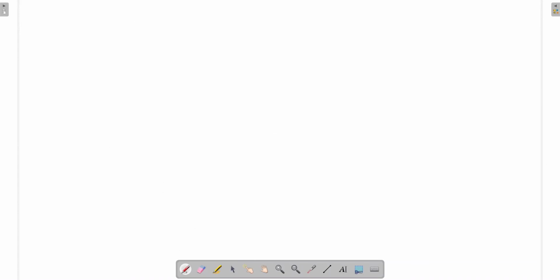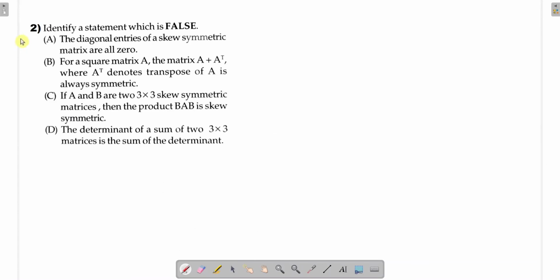Now let us go to the second one. Second one is this: identify a statement which is false. Again the same type of question. You have to look at these 4 statements and check which one is false. Statement A: the diagonal entries of a skew symmetric matrix are all 0. So this we will see first.